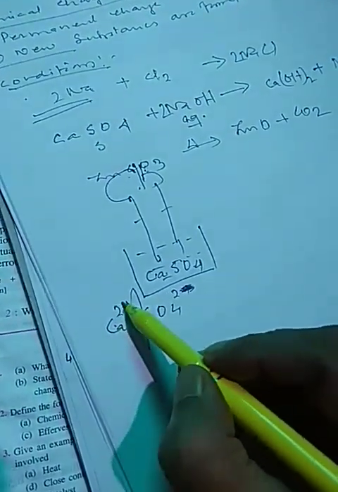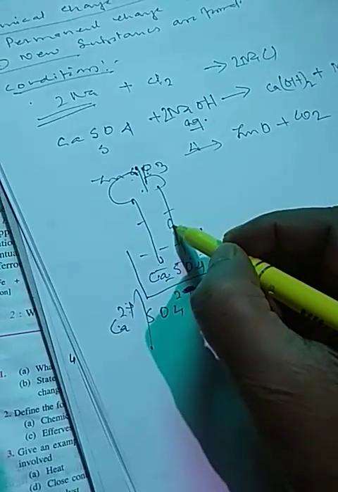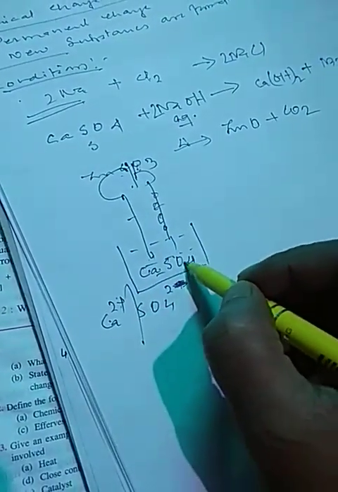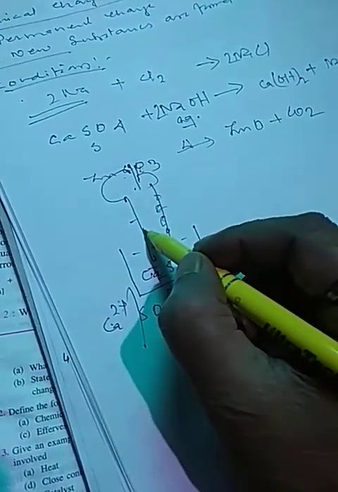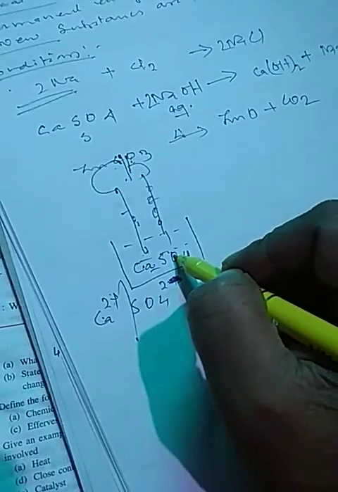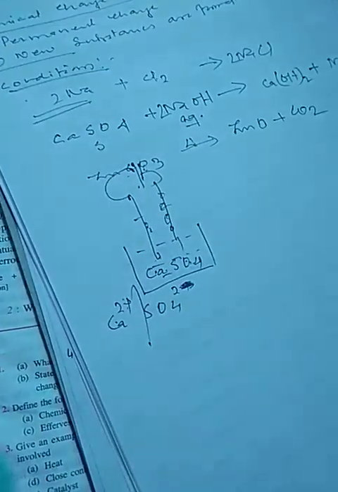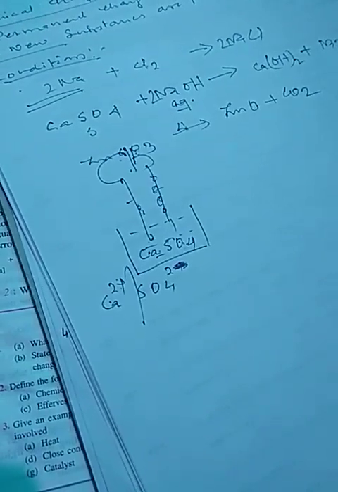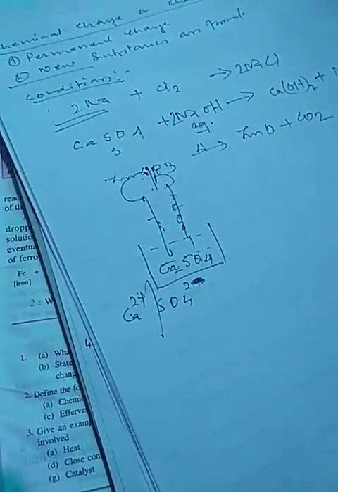The calcium ion will migrate here and be deposited, while the sulfate ion is discharged here. So calcium sulfate can be dissociated when an electric current is passed.